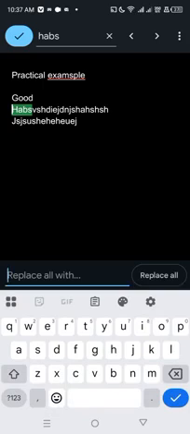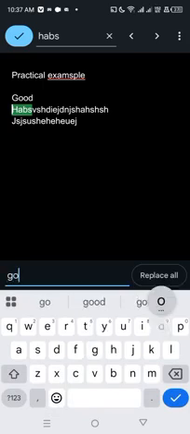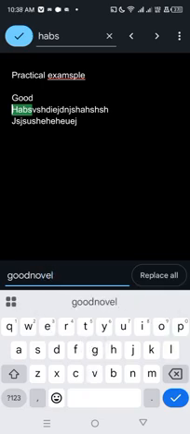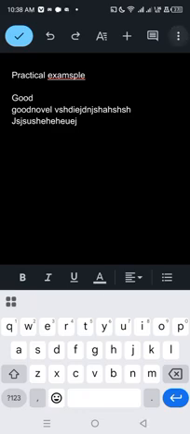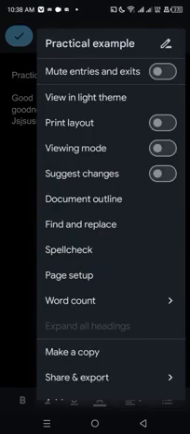Now let's say I want "good novel" to appear. Anyway, HAPS appear is good novel. I want it to appear. Now I will click on replace all by the side. You see the magic. Do you see good novel? Do you see it here? It has replaced the word. It has replaced the word. So this is practically easier to format. You know, when you are formatting your book or writing an article, it's so easy for you to do it.